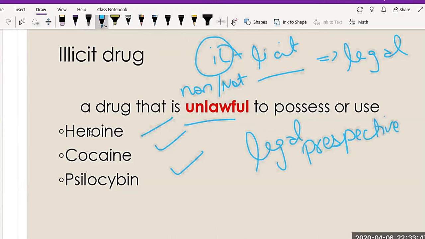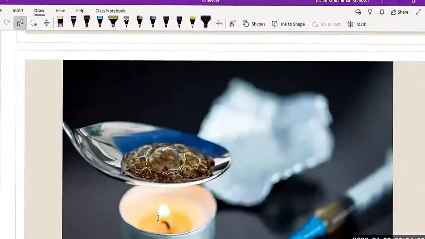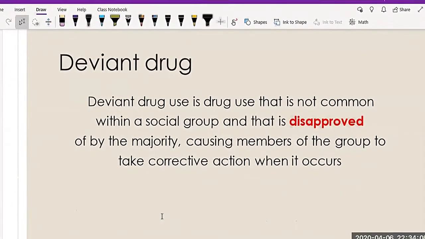So you can memorize it this way: licit means legitimate and ill means non-legitimate or unlawful. You can understand this. Next we have deviant drugs. Deviant drug use is defined as the use of a drug that is not common within the social group and that is disapproved of by the majority.